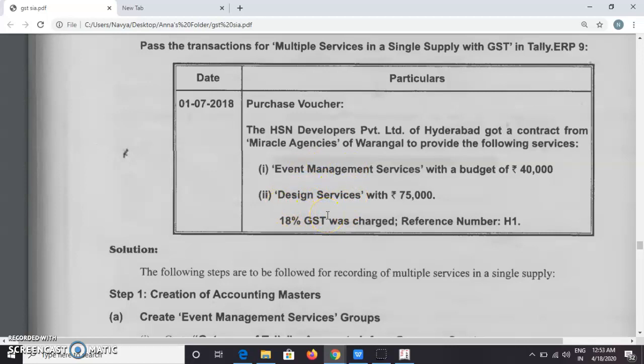So directly we can create with the ledgers. Now what are the ledgers we are required for entering these transactions in the purchase voucher? What are the required ledgers?